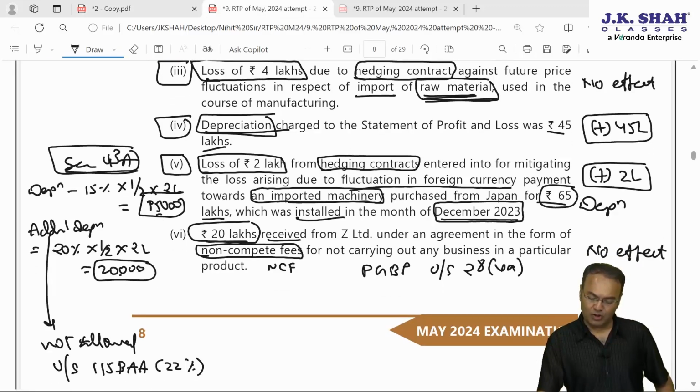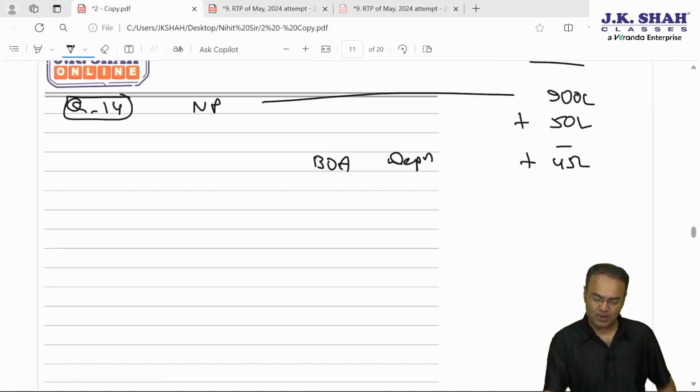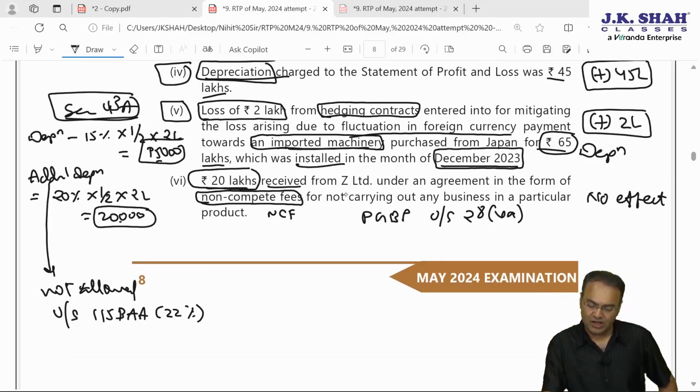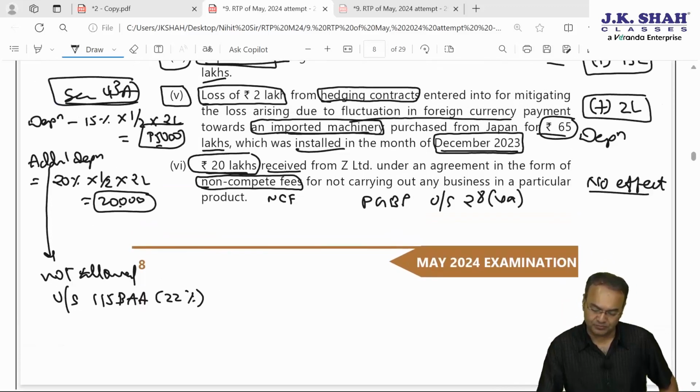Then fifth point, loss of 2 lakhs. 2 lakhs to be added back because this is the hedging contract loss with regards to acquisition of plant machinery. 2 lakh add back. Depreciation and additional depreciation on that 2 lakh as well as 65 lakhs has not been given effect, which we will take care of. 20 lakh receipt from Z Limited, no effect because that is non-compete fees.